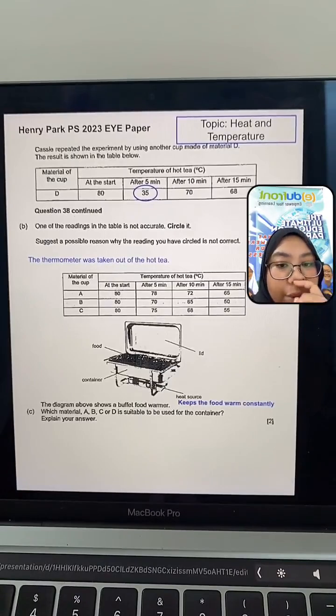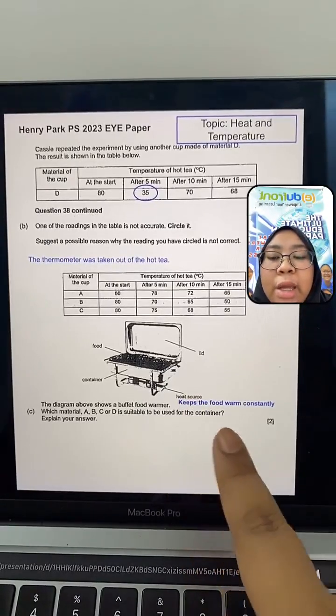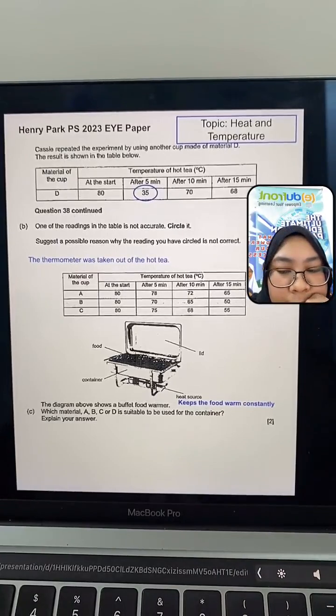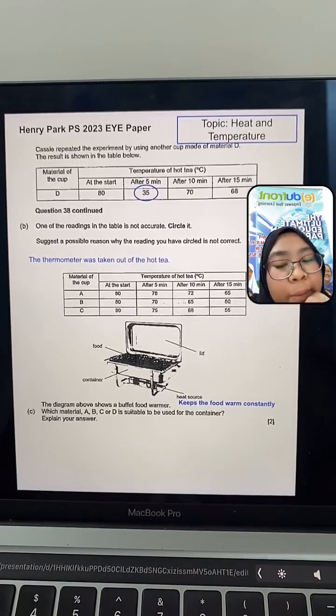Remember, you want the food to be kept warm constantly. The heat source will always be there. You won't remove the heat source, right? During a buffet, the candle is always lit. Yes, we can eliminate D. So between A, B, and C.